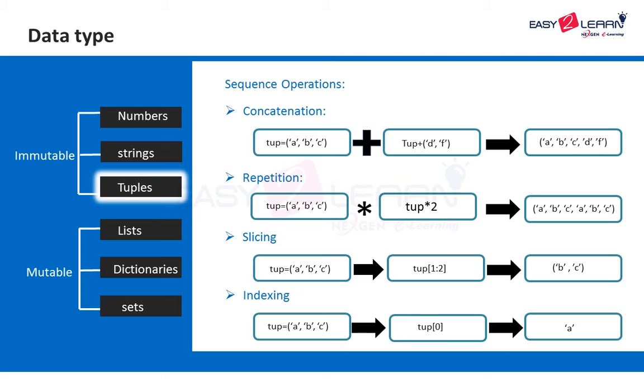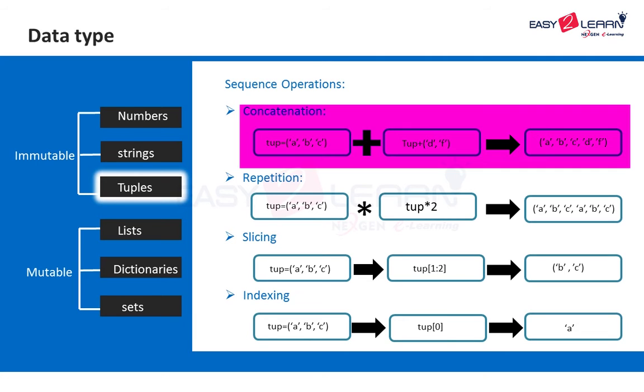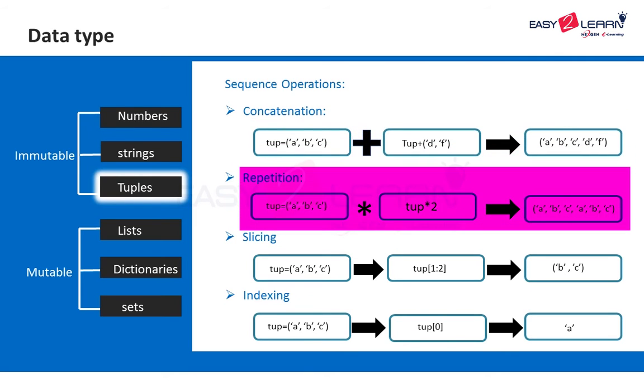Here are the operations that you can perform using a tuple. You can perform tuple concatenation, tuple repetition, slicing, and similarly tuple indexing. In concatenation, if you consider the tuple with three names A, B, C, and concatenate the names D and F with it, finally we get A, B, C, D, F. In repetition, the tuple having the three names A, B, C, after you multiply it by 2, the result is A, B, C repeated twice.